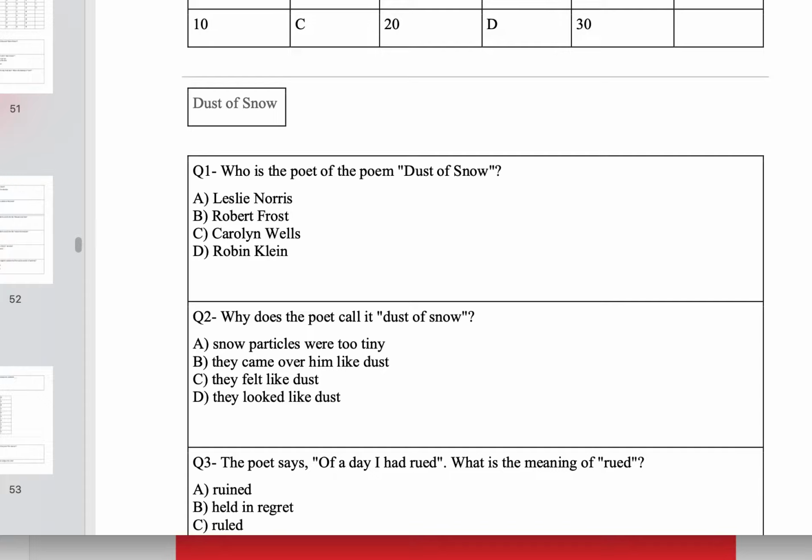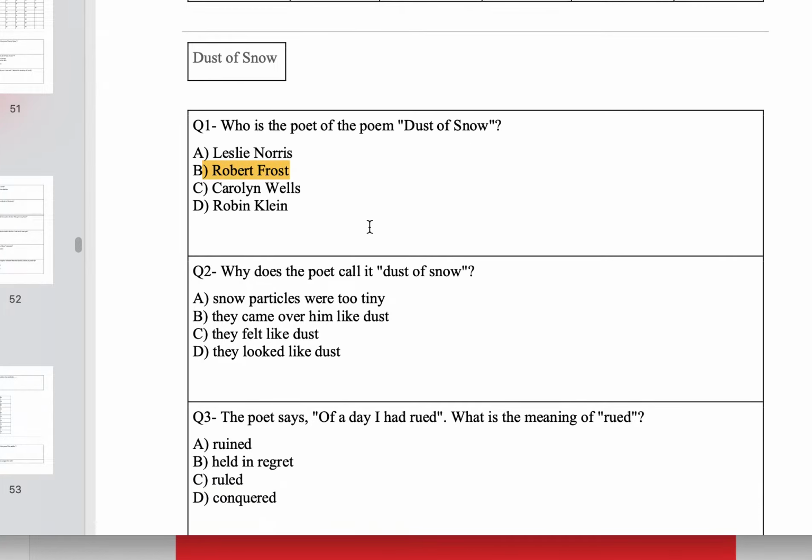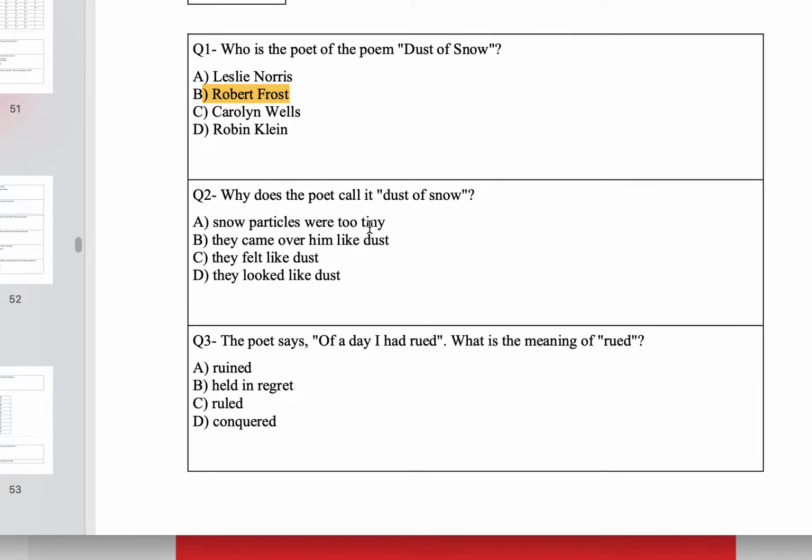Who is the poet of the poem Dust of Snow? Very important here to note, dear students, is to learn the name of the poets. Very good. The answer is Robert Frost. Question number 2. Why does the poet call it dust of snow? Yes, A part, snow particles were too tiny.